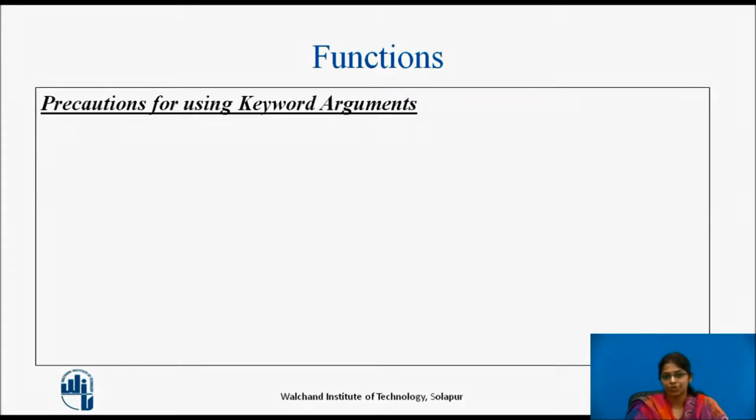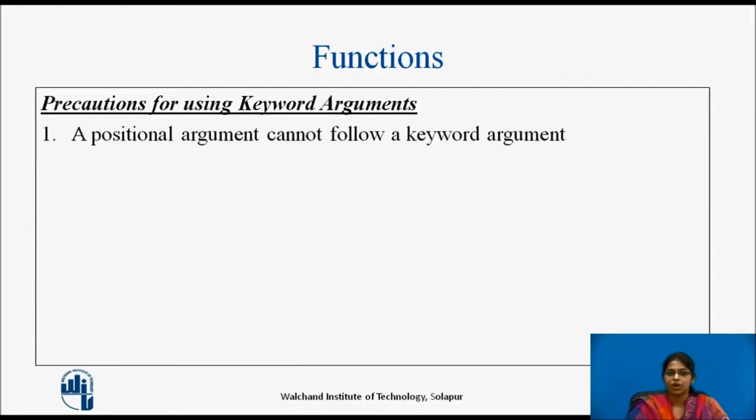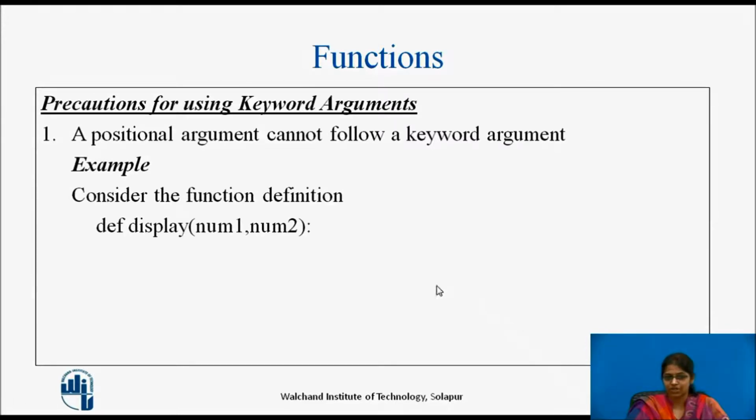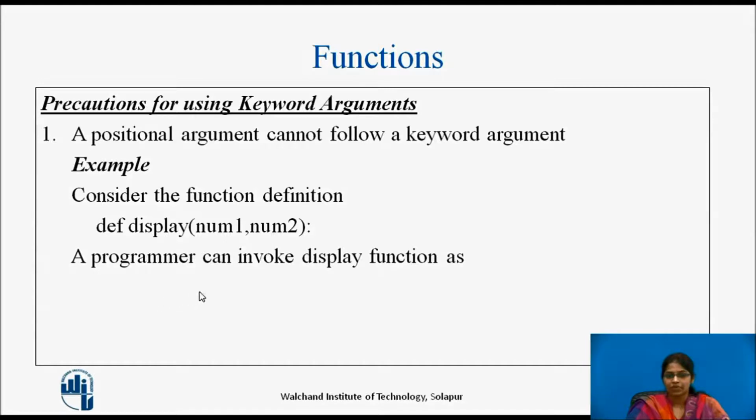Let us see what precautions we need to take while we are using keyword arguments. A positional argument cannot follow a keyword argument. Let us see an example to explain this. Consider the function definition. The function is named display, which accepts two parameters, that is num1 and num2. A programmer can invoke this display function by calling display(40, num2=10). Now if you can see, this function call consists of two types of arguments. The first type is the positional argument and the second type is the keyword argument.